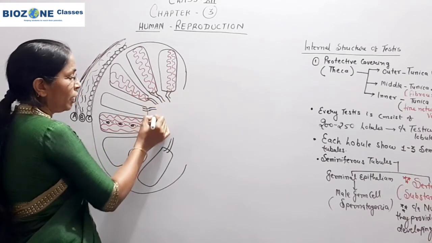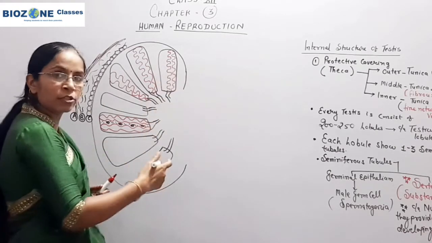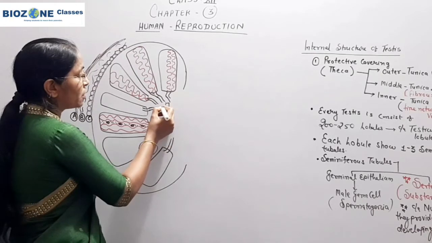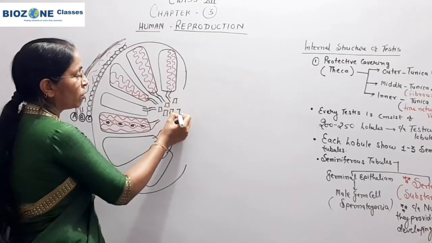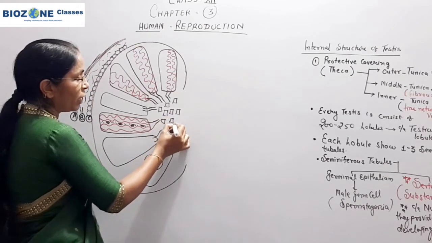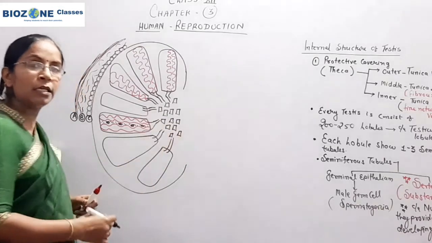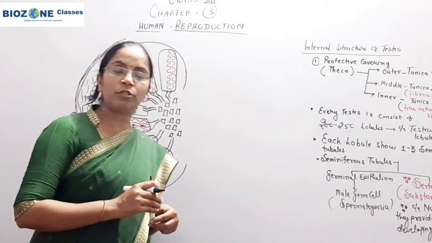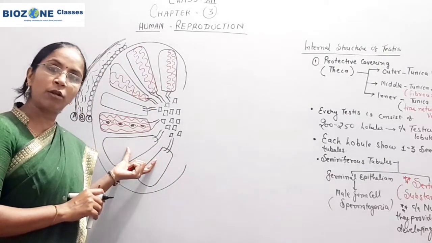So here we only draw these ducts in this way, and as we cut the section, these ducts appear in this way. The fine network of ducts is present, and you remember the number of rete testes is exactly equivalent to the number of testicular lobules.